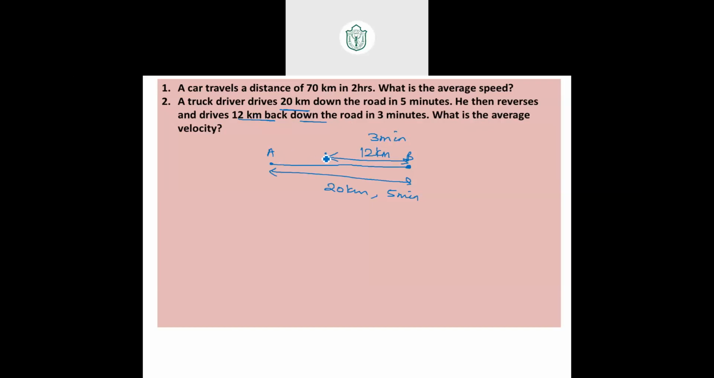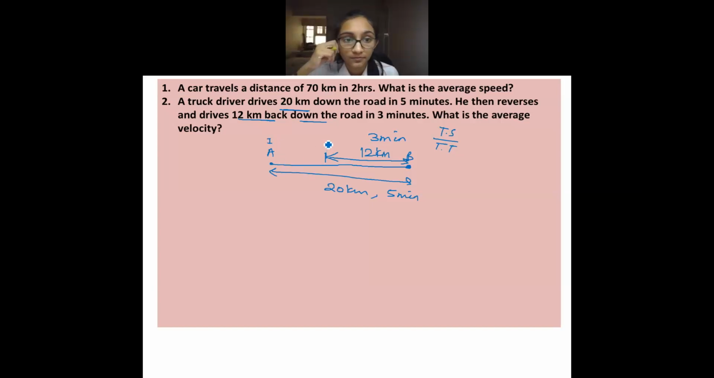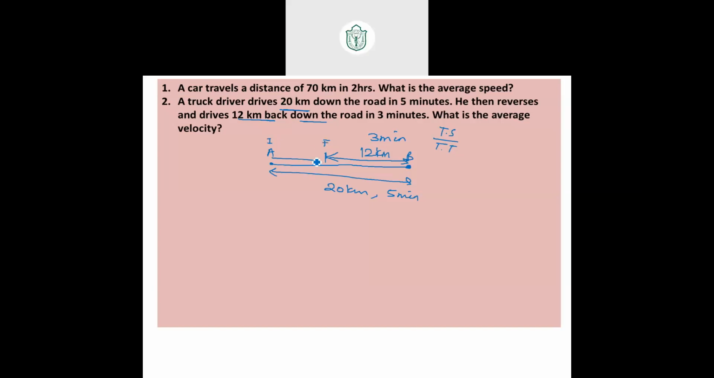Guys, is average velocity total distance by total time or total displacement by total time? Total displacement. Displacement means the line joining the initial point and the final point. So this is 20 minus 12 kilometers, which is 8 kilometers. Very good. So total displacement by total time is average velocity. This will be 8 by 8 total minutes.